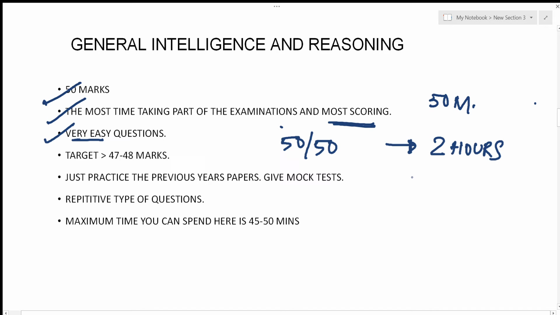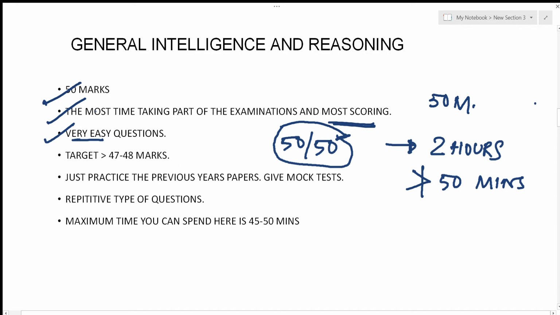So you can't spend more than 50 minutes in this section, because you have some more subjects to go to. You have a technical part, you have a general awareness part, so you can't spend more than 50 minutes. Now you can solve 50 questions if you have enough time, but the catch is you have to do this in a very short amount of time.